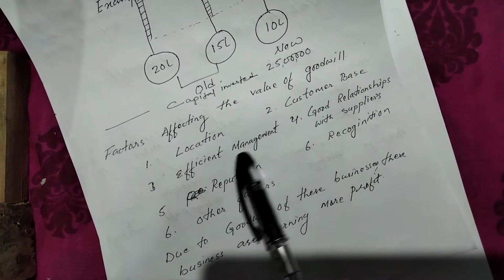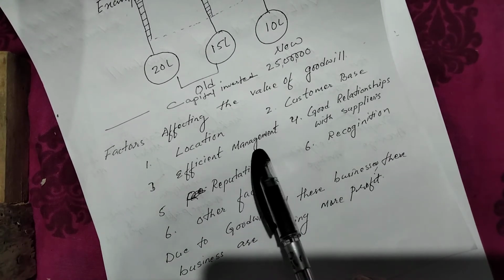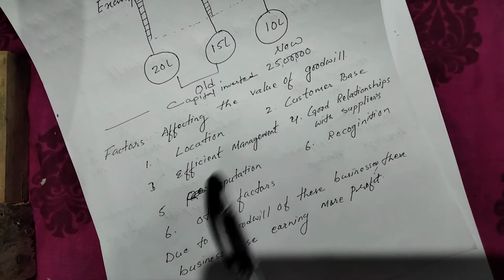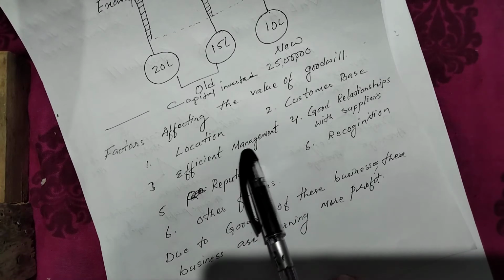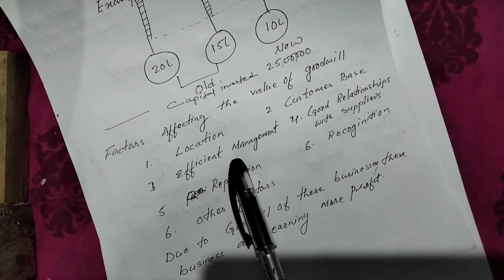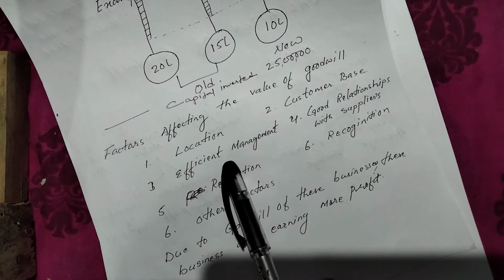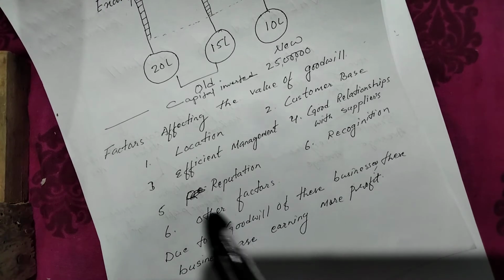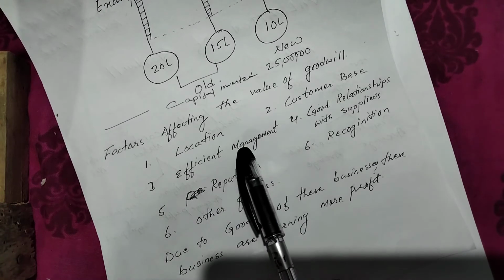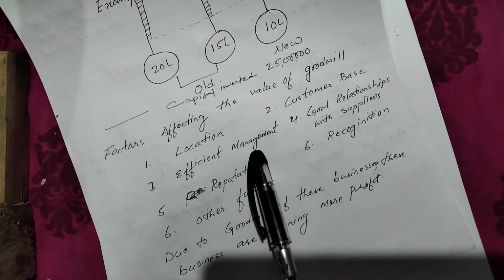Then efficient management. If your company has good managers, then they will manage the business and all the resources in such a way that it will help to increase the goodwill of that particular business.